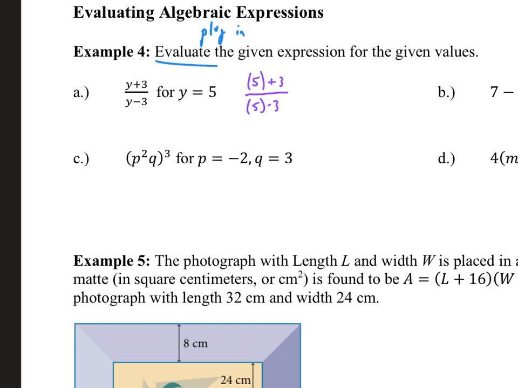And then we're going to use our order of operations to do this. So we should be simplifying the numerator. We should be simplifying the denominator before we try to do any division. So 5 plus 3, of course, is 8. And 5 minus 3, of course, is 2. And then we can do the division, which would give us 4.